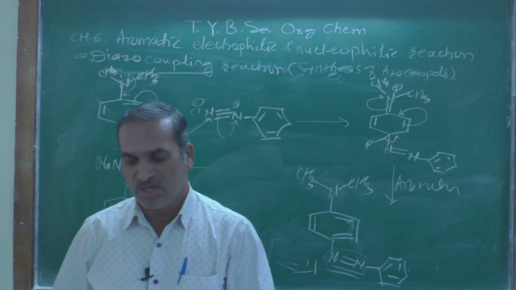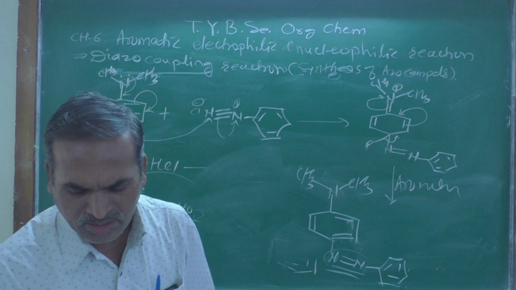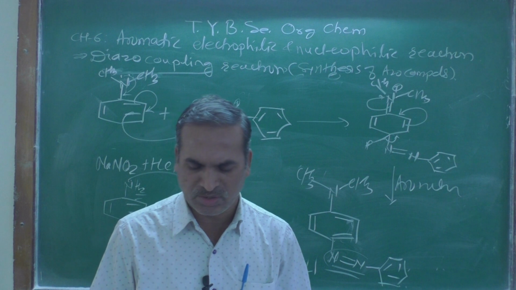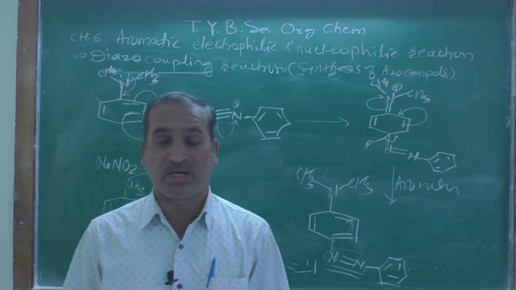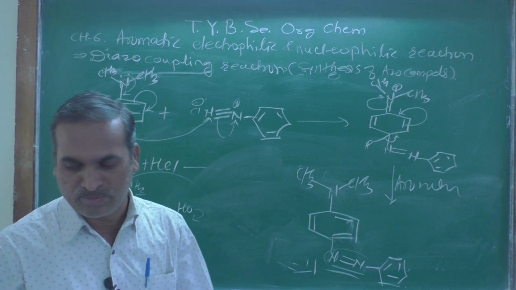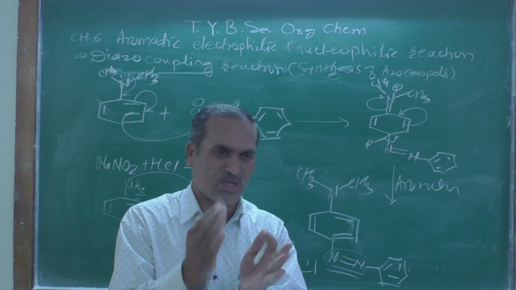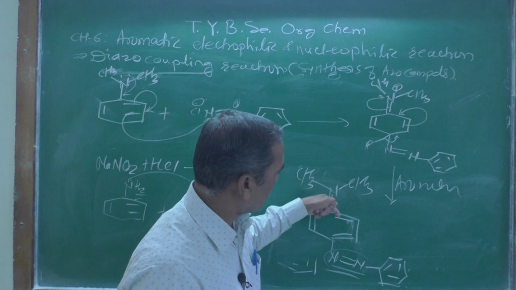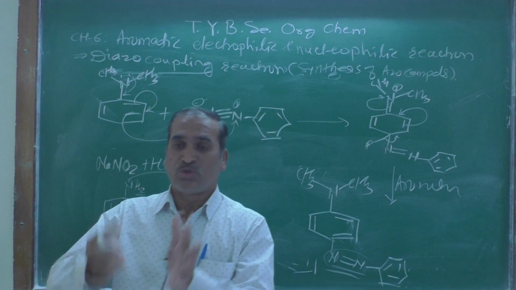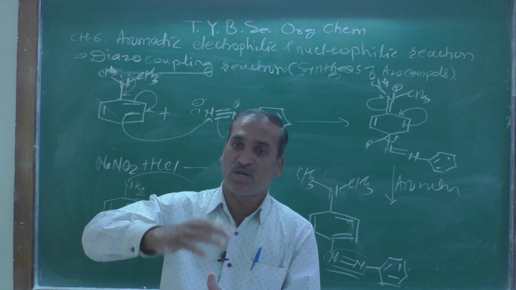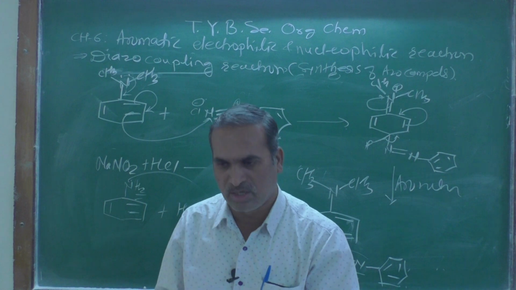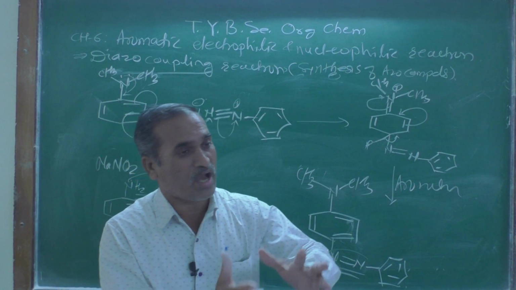And let us see here the application of the diazo coupling reaction. What are the applications of the diazo coupling reaction? Most of the dyes, you might be knowing, are colored compounds. In diazo coupling, look here, due to the conjugation, double bond, single bond, double bond, single bond, double bond, single bond, we get different colors: red color, orange color, green color, blue color.